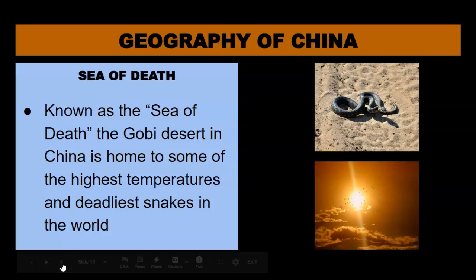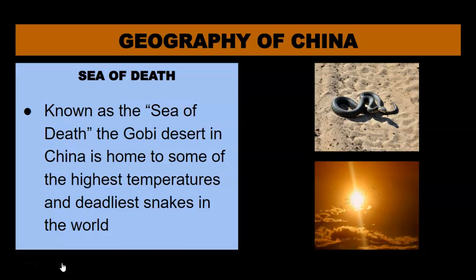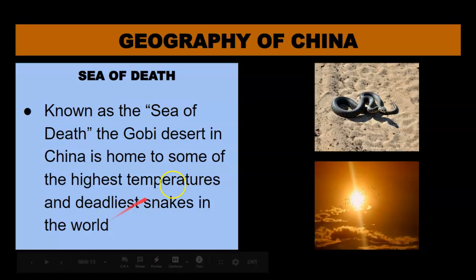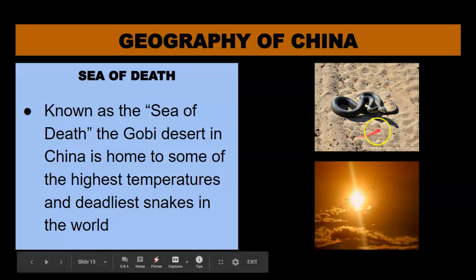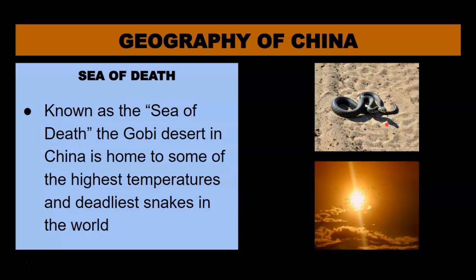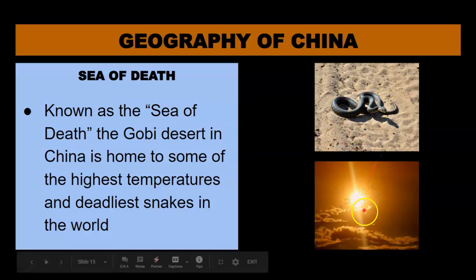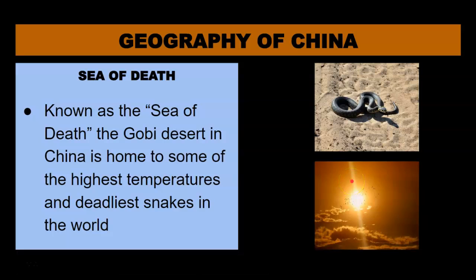Okay, deserts are challenging, and the Gobi Desert is no different. Known as the Sea of Death, the Gobi Desert in China is home to some of the highest temperatures and deadliest snakes in the world. So, if you're not a Mongol, would it be safe and effective to cross the Gobi Desert with dangerous animals in addition to high temperatures? So, the Mongols live in the Gobi Desert.